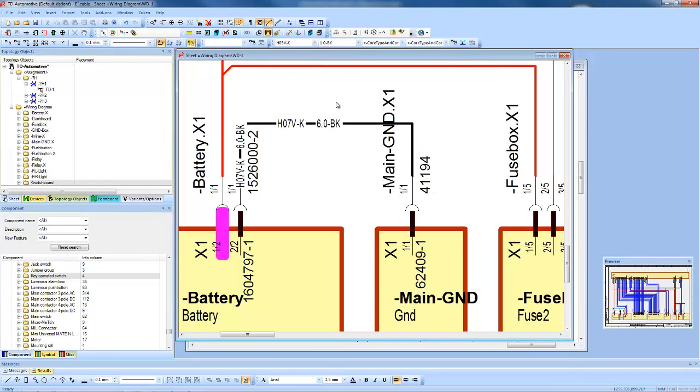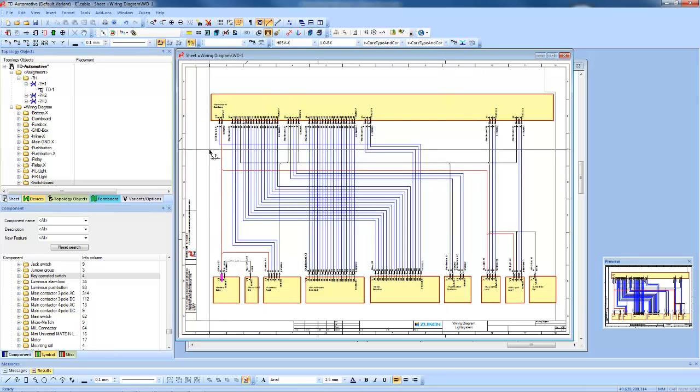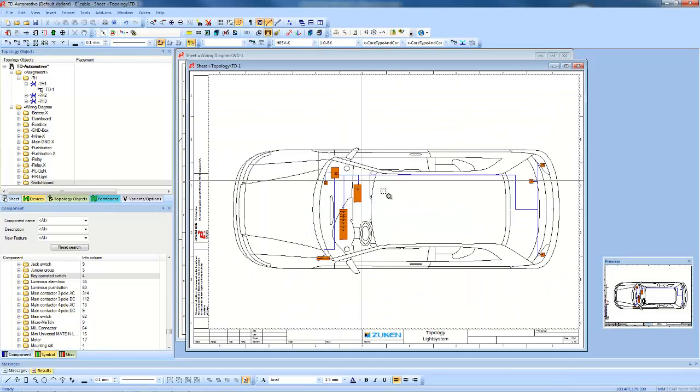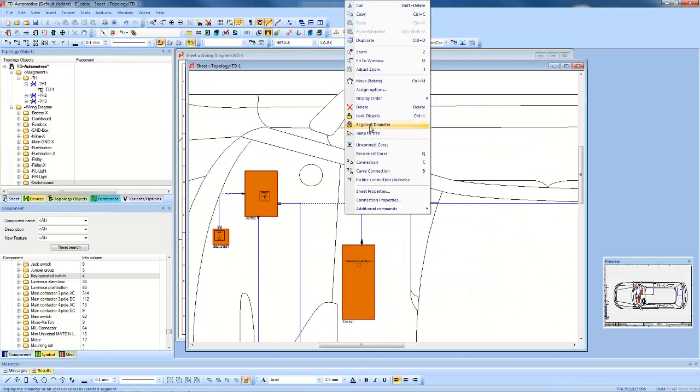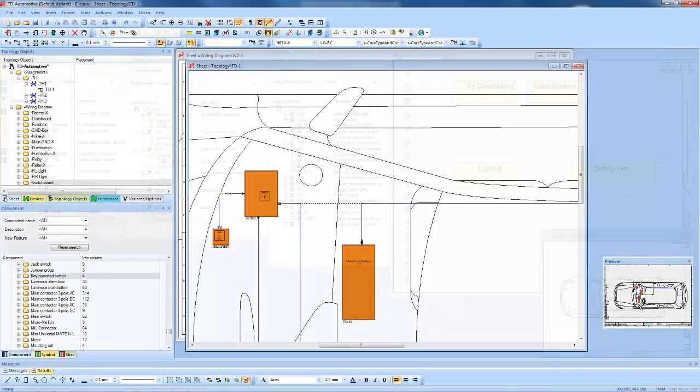Wires are simply added to the schematic via drag and drop. Checks ensure the correct gauge is used. The resultant bundle diameter is automatically shown in the topology harness.